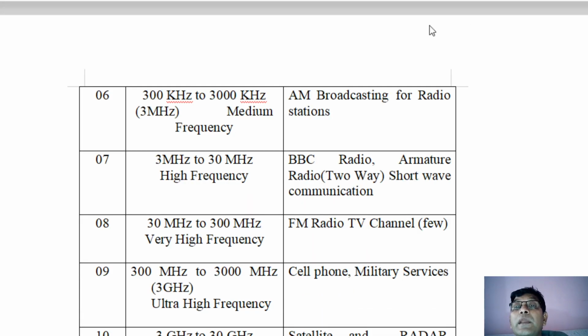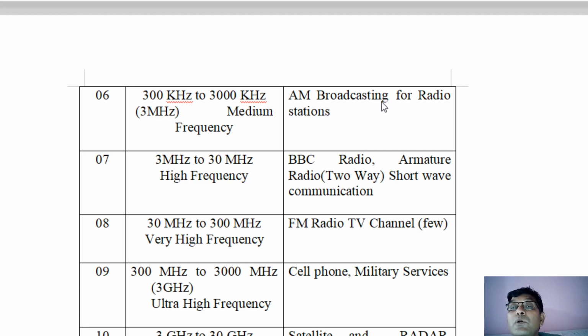Then AM broadcasting is for radio stations. You know that there are radio stations, and there are two types of radio stations. One is called FM, frequency modulation, and another is called AM, amplitude modulation. Pune Vividh Bharati is amplitude modulation. Radio Mirchi and all the others are frequency modulation.